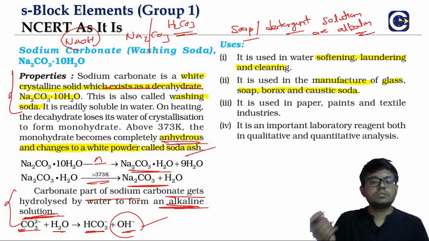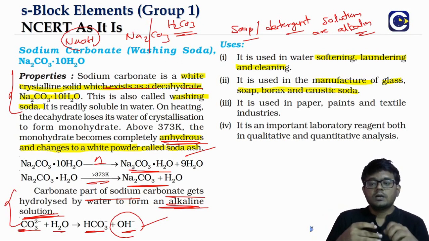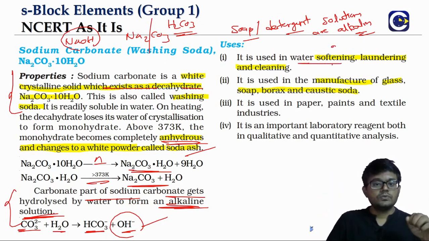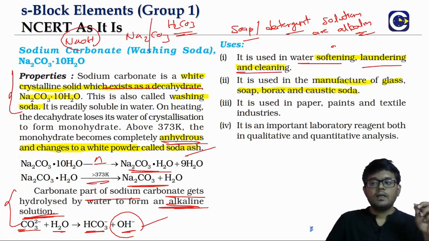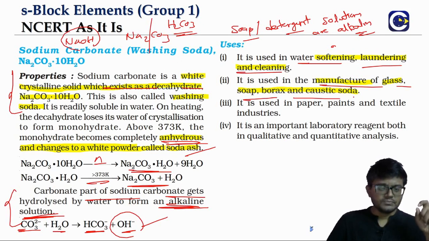And where do we use sodium carbonate? We use it for the softening of water. We have seen this in the hydrogen chapter: one of the methods to remove the hardness of water is by using sodium carbonate. And this is also used in laundry and cleaning purposes, and in the manufacture of glass, borax, caustic soda.